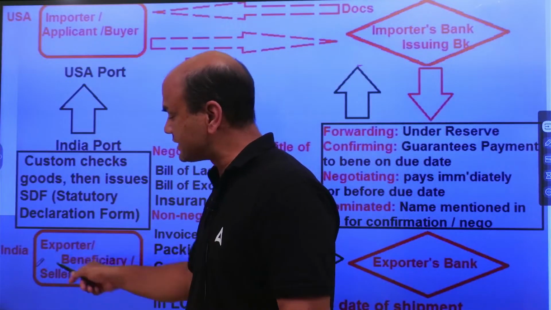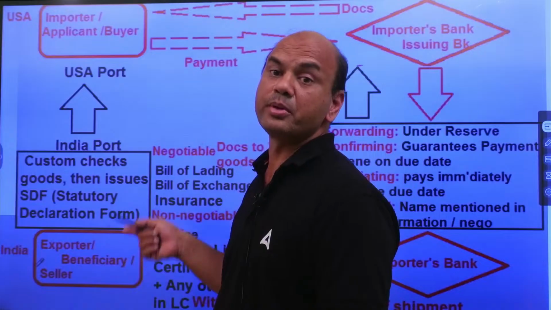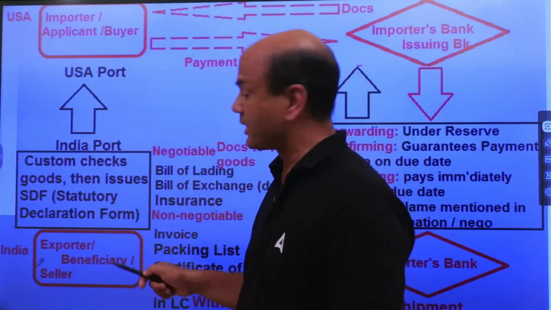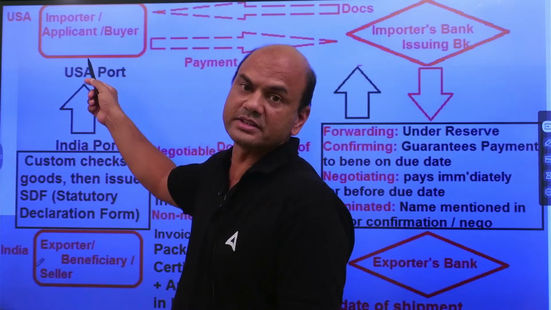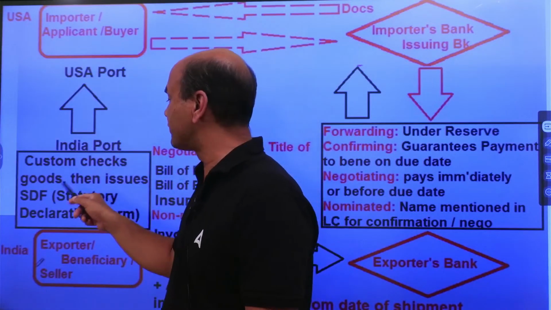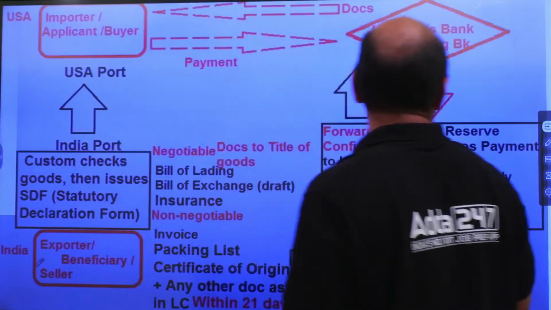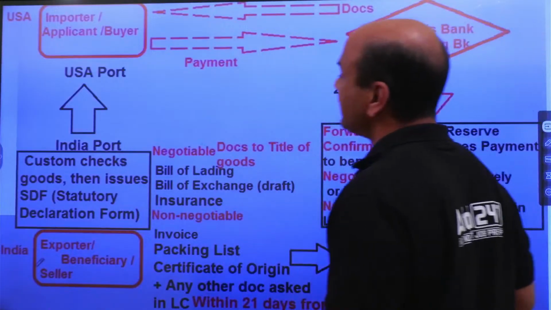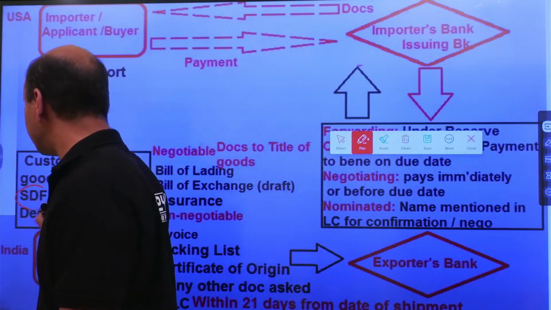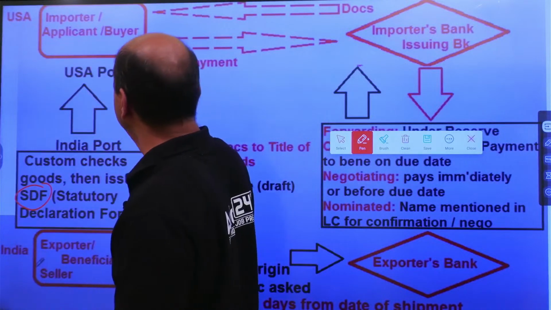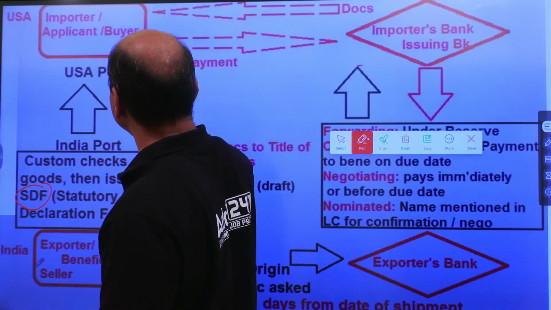Firstly, once the LC is reached, the beneficiary prepares for the goods. He manufactures the goods and sends the goods to this importer. For that, he requires it. SDF is gone now; earlier it was SDF. Nowadays we have EDF. Here, there are two documents now. Instead of SDF, now we have EDF, Export Declaration Form.